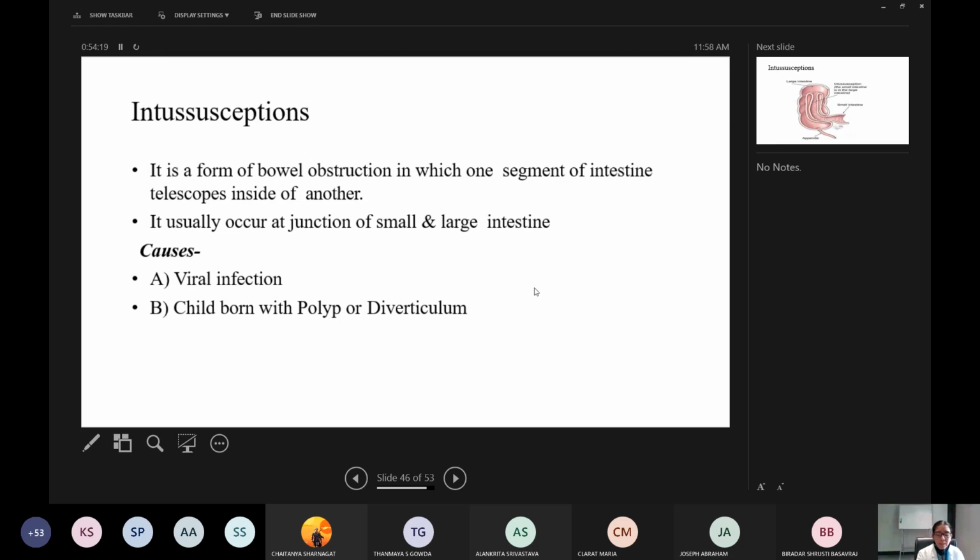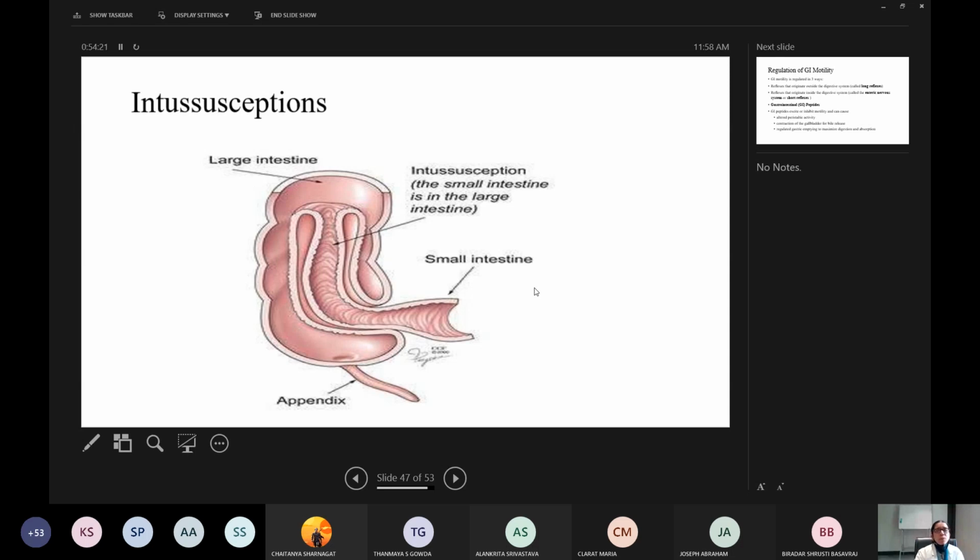So this is the diagram to show you the intussusception. This is the large intestine and this is the small intestine. The small intestine is inside the large intestine. So this is the looping.